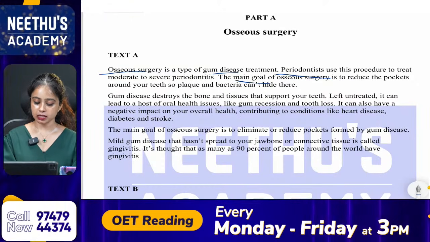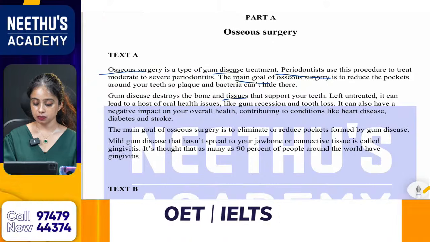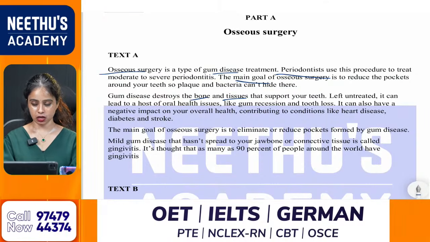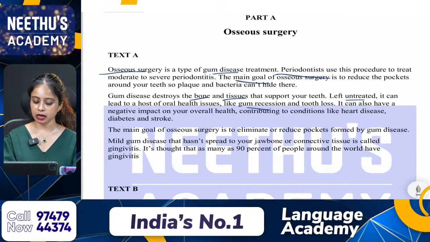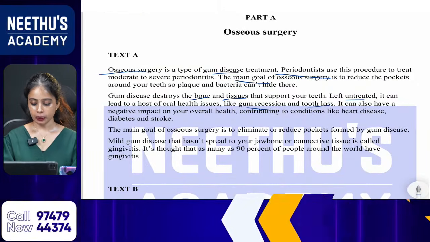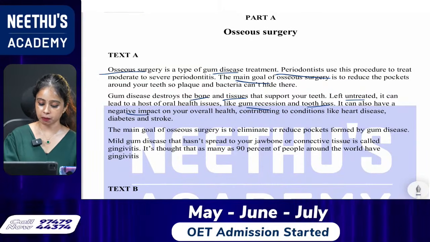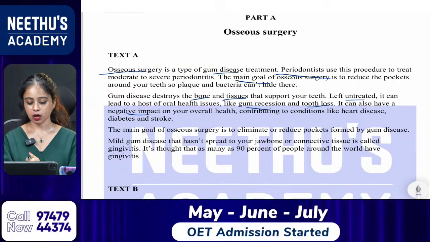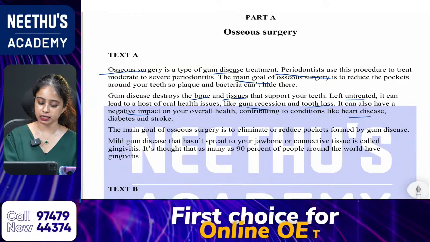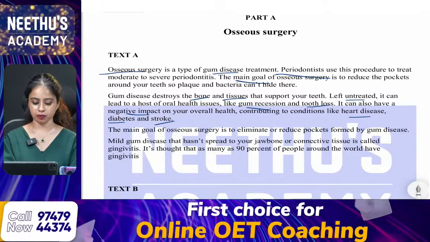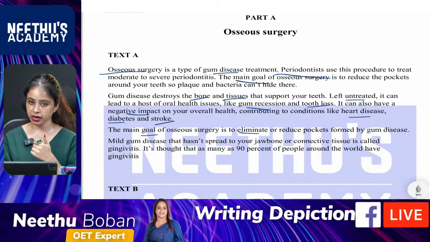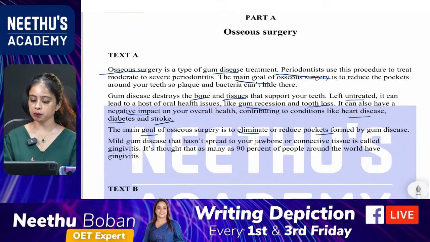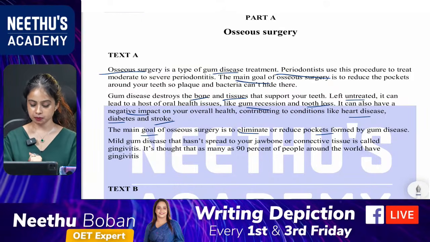Then, gum disease destroys the bone and tissues that support your teeth. Left untreated, it can lead to a host of oral health issues like gum recession and tooth loss. It can also have a negative impact on your overall health, contributing to conditions like heart disease, diabetes and stroke. The main goal of osseous surgery is to eliminate or reduce pockets formed by gum disease. Already we have read that.